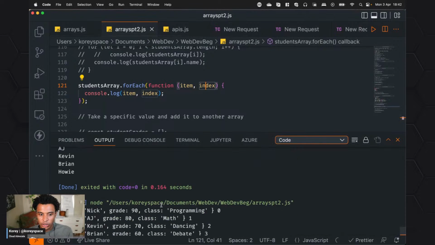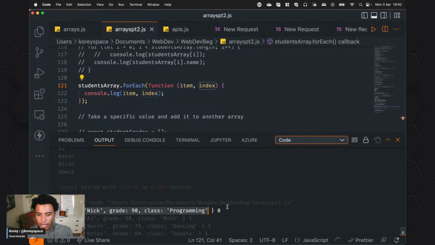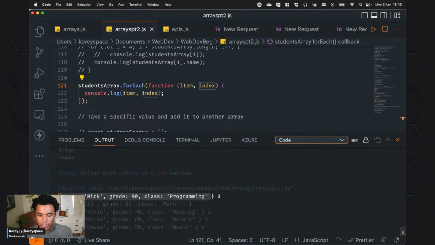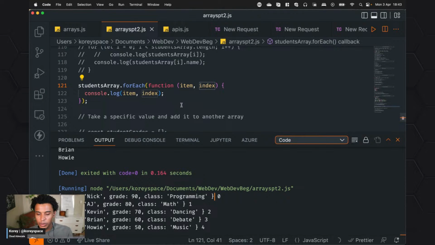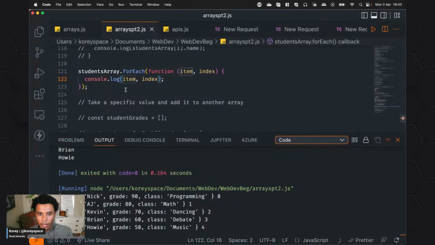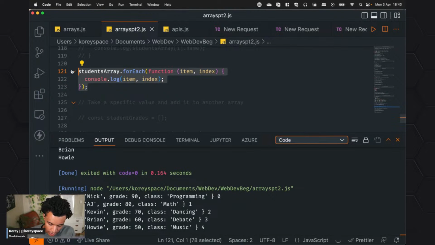So if I go ahead and show you that, what you'll see is I'm printing out this stuff, right? That's just the object itself. But then I get the index, so index 0. So if I wanted to say, oh, Nick, I want to put out all Nick's details, I could refer to it with index 0. So that's one way we can do this.